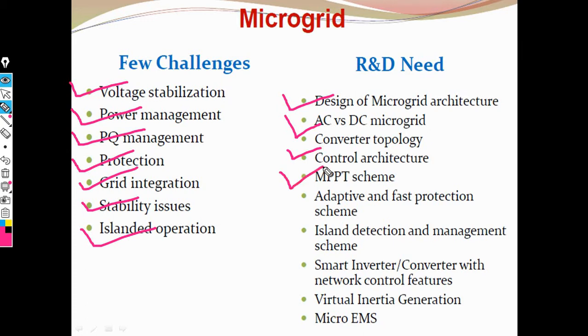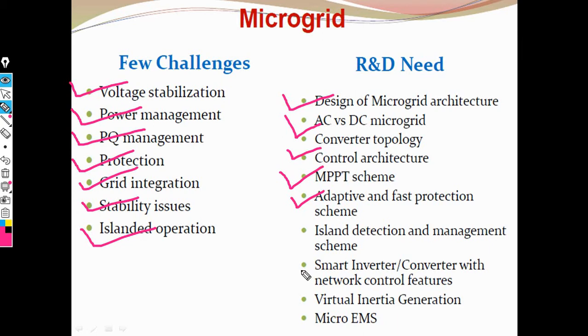We also need an adaptive and fast protection scheme. This is a very important scheme, and it will be needful in the microgrid concept. Then we need the islanding detection and management scheme, which is very important. Then we need smart inverters and converters.